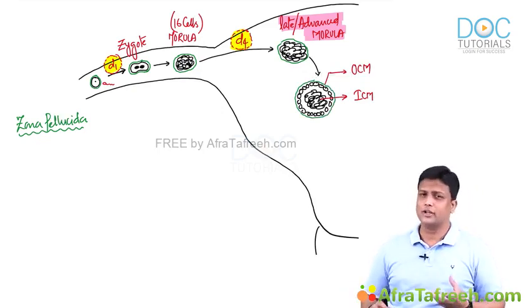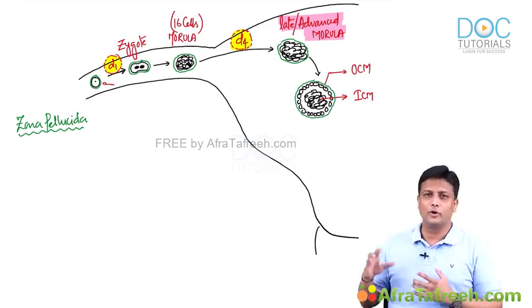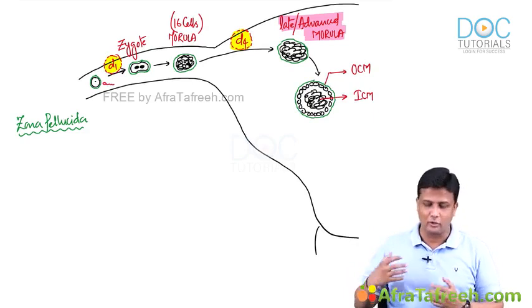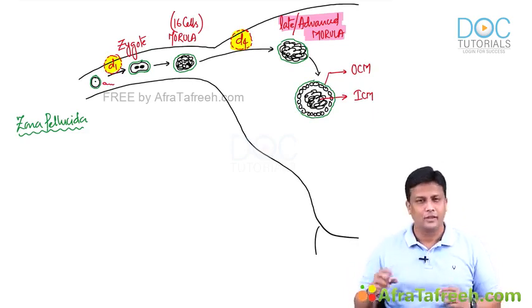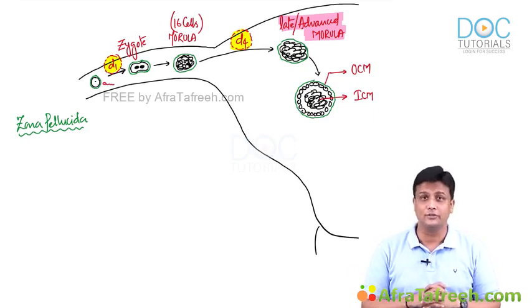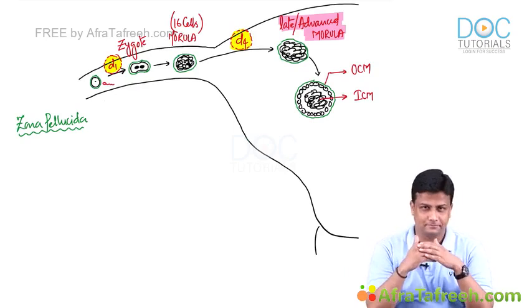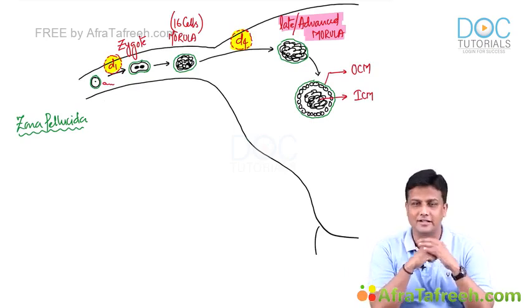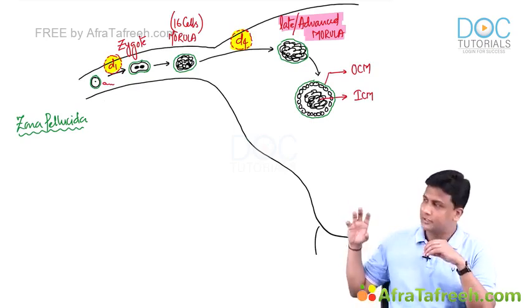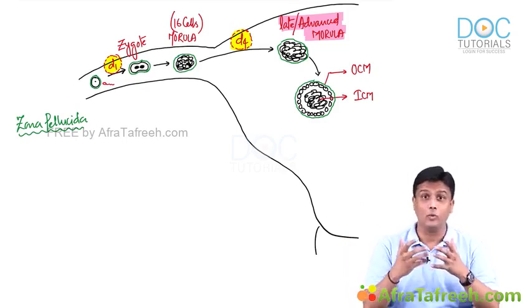Now let's speak regarding zona pellucida, guys. You might have observed that I am drawing the zona pellucida in the zygote, morula, and advanced morula. Zona pellucida is present over there. But what is the function of that? Remember, zygote and morula are very sticky. The moment they come in contact with any surface, they'll stick. So, for example, if this morula sticks to the surface of the fallopian tube, then what will happen?